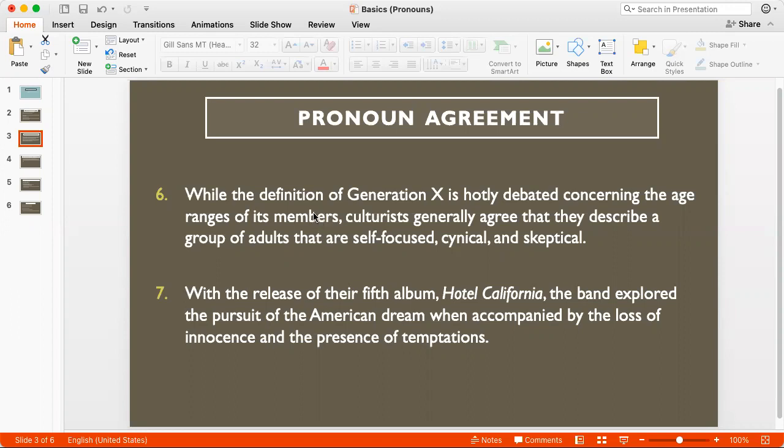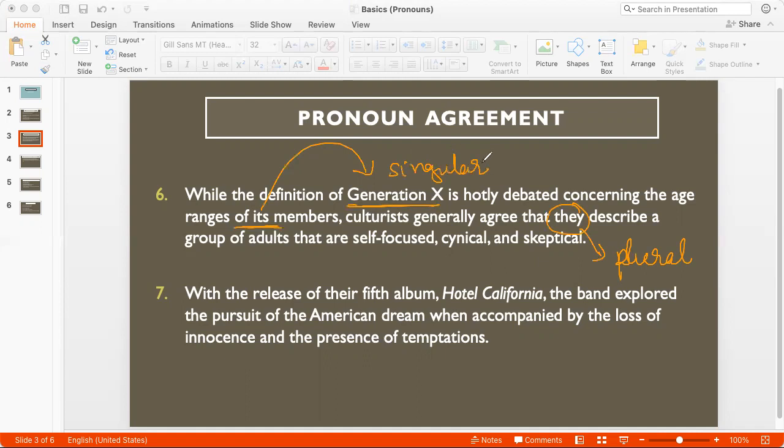So my noun here is Generation X. The definition of Generation X is hotly debated concerning the age ranges of its members, because I'm referring to Generation X. Culturalists generally agree that they. I have now suddenly, in the middle of the sentence, shifted to the plural they, even though my subject is the singular Generation X, right? And that can't be correct.